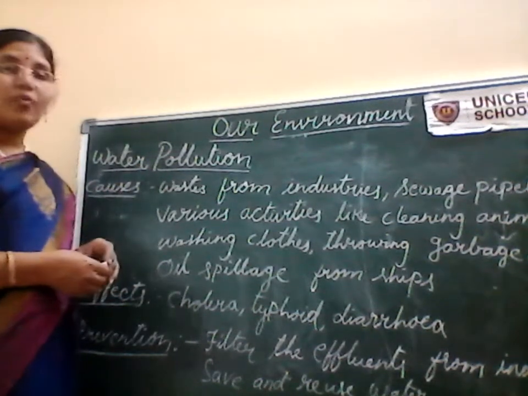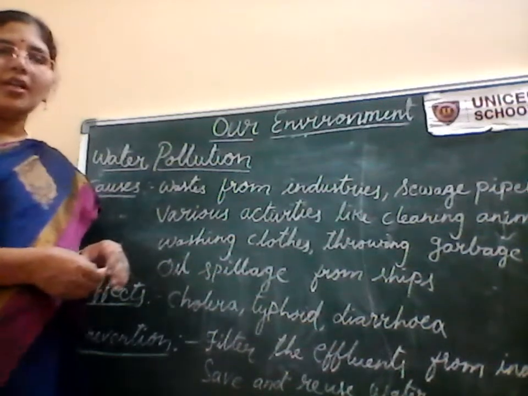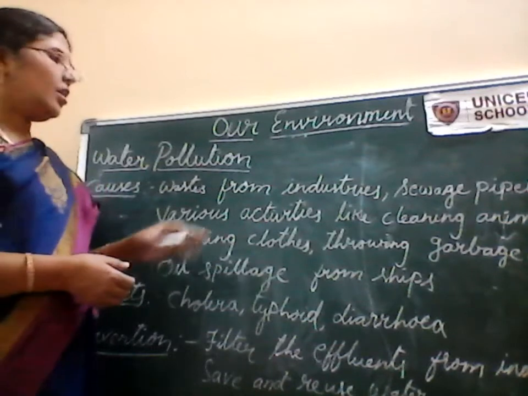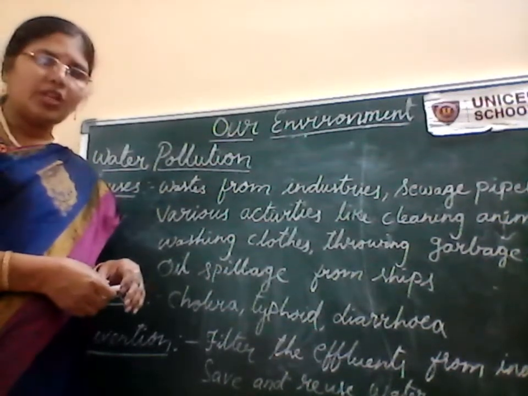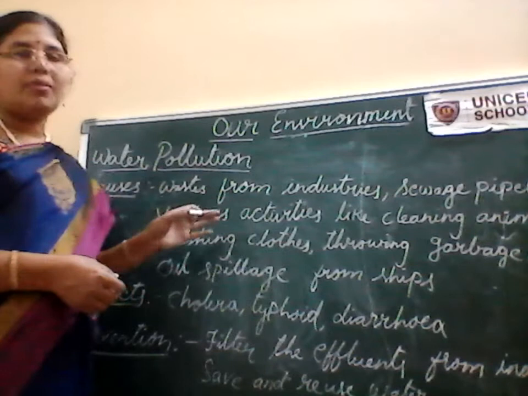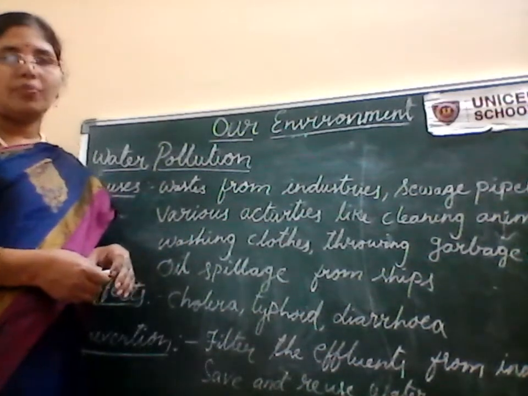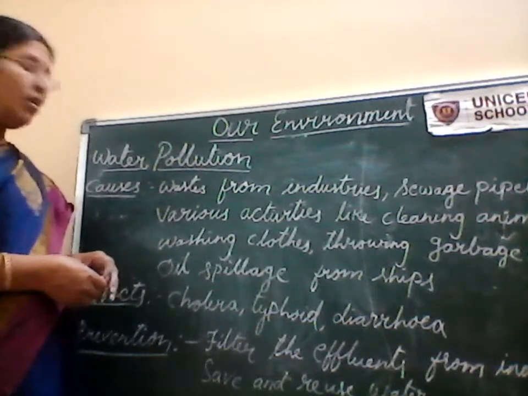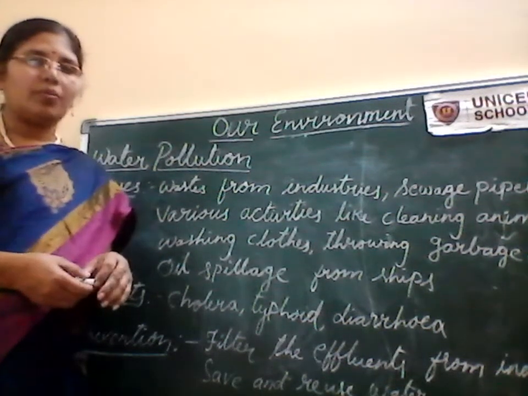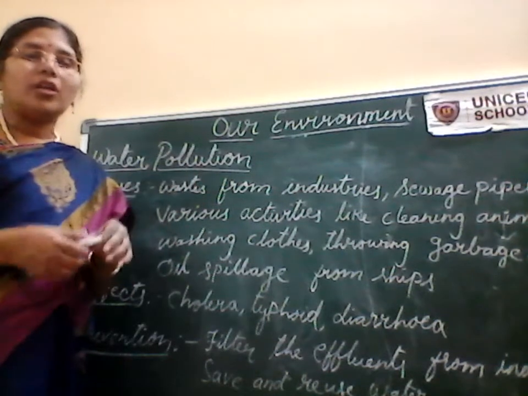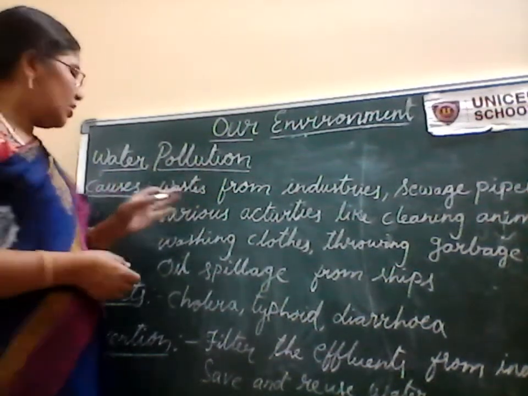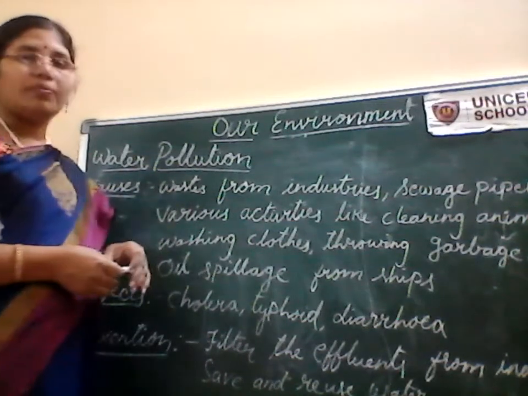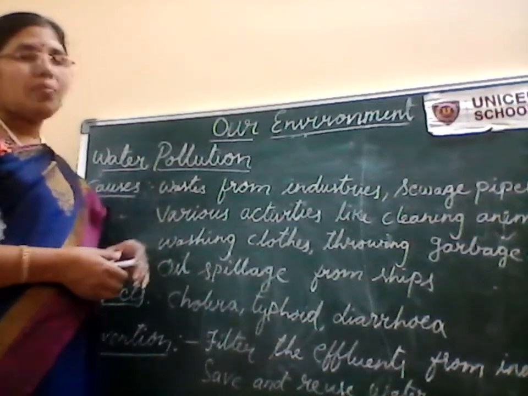And the second thing is various activities which are done near the ponds and pools, lakes and rivers, and in the villages, like cleaning the animals, washing the clothes, and many other activities near the ponds and pools, which are contaminating the water. And the major threat of this water pollution is the oil spillage from the ships. These are the three major reasons which make the water polluted.